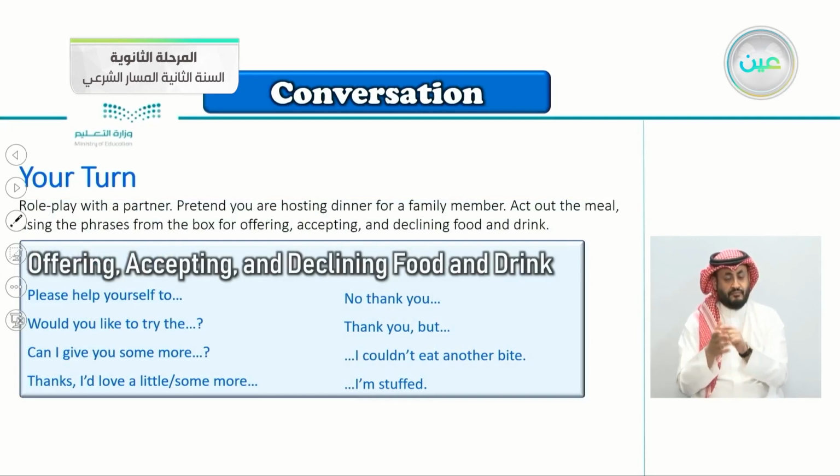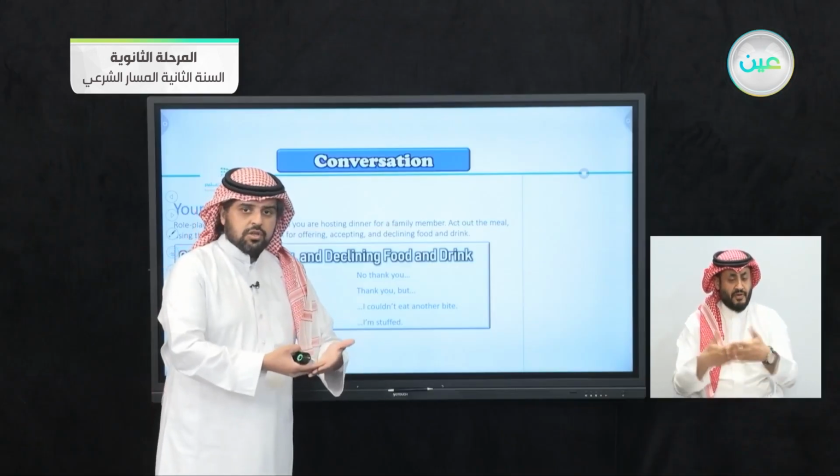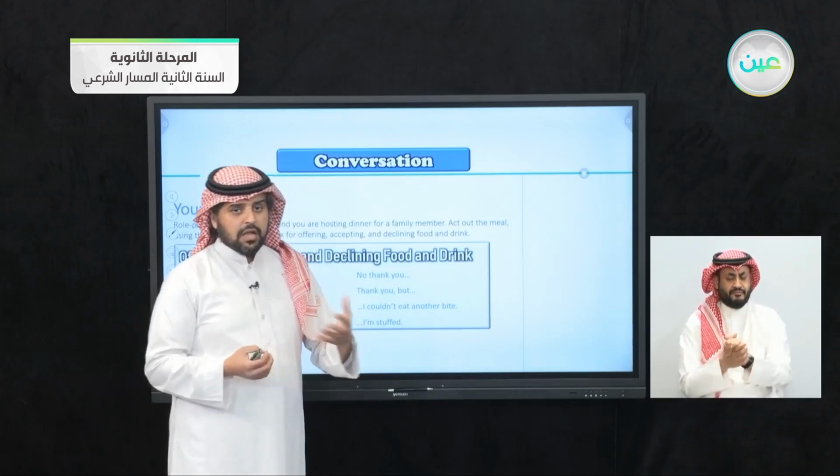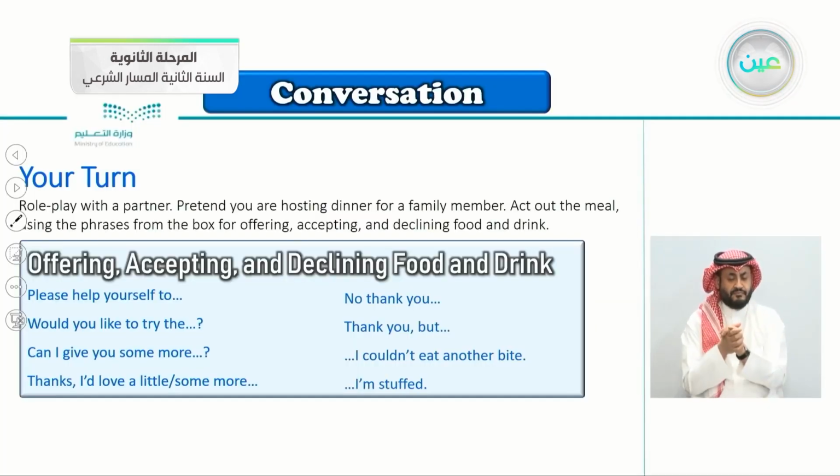Your turn here, role play with a partner. Pretend you are hosting dinner for a family member. Act out the meal, using the phrases from the box for offering, accepting, and declining food and drink. When you want to offer food or drink, or you want to decline the food or drink, and of course to accept them, this chart will help you.